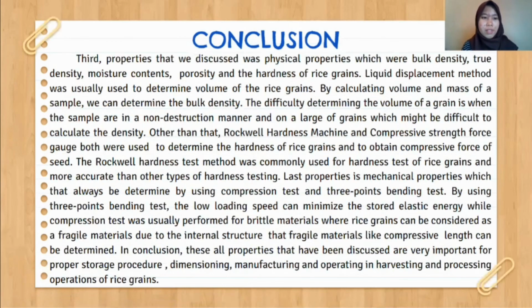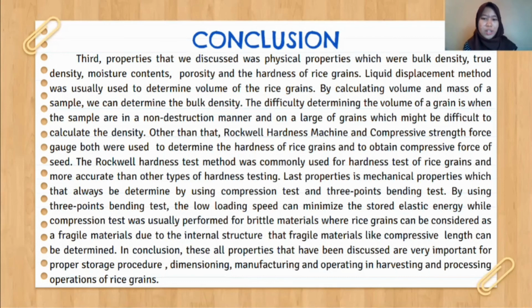The third property that we discussed was physical properties, which were bulk density, true density, moisture content, porosity, and the hardness of rice grain. The liquid displacement method is also usually used to determine the volume of the rice grain. By calculating volume and mass of a sample, we can determine the bulk density. The difficulty in determining the volume of a grain is when the samples are non-destructive and a large number of grains, which might be difficult to calculate the density.